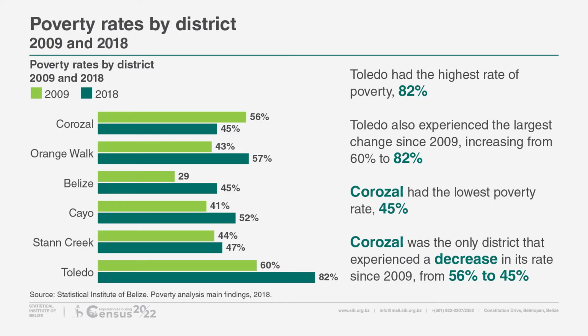Poverty rates by district. In 2018, the Toledo district had the highest poverty rate at about 82%. Toledo also experienced the largest change in rates since 2009, increasing from 60% to 82%. The Corozal district had the lowest poverty rate at about 45% in 2018, and was the only district that experienced a decrease in its rate since 2009, from 56% to 45%.